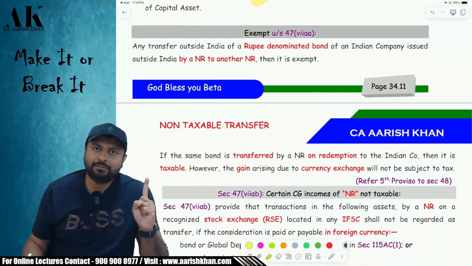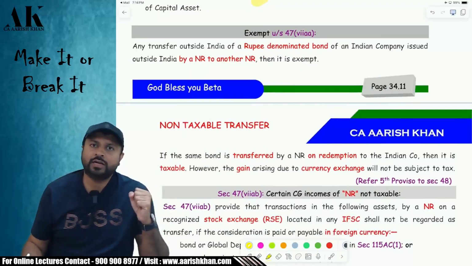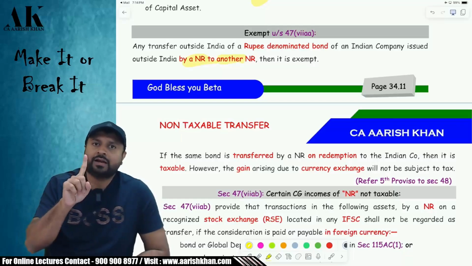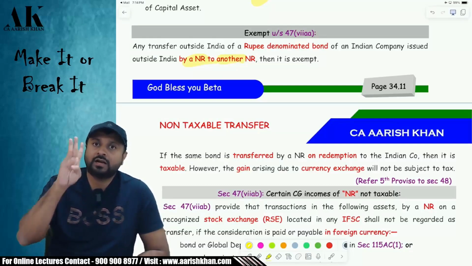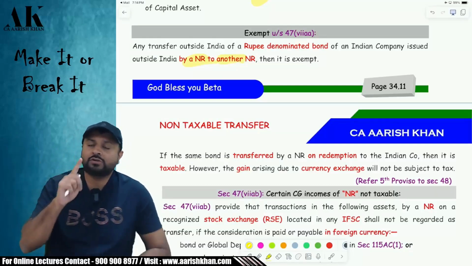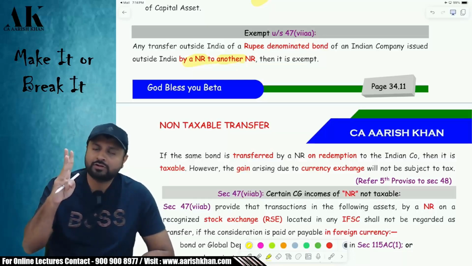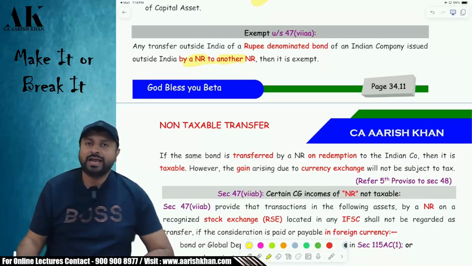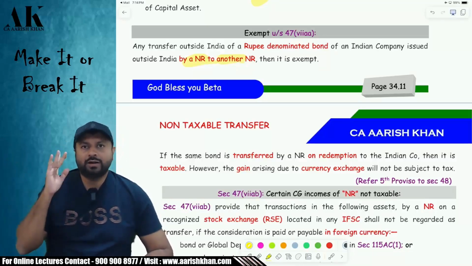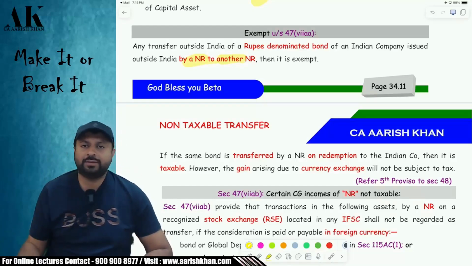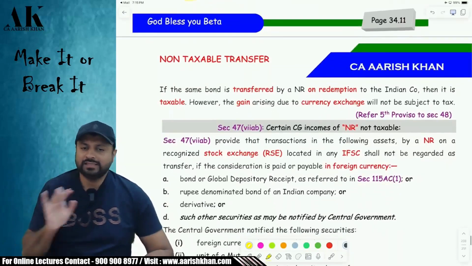If an Indian company is issuing some rupee denominated bonds and one non-resident is transferring the rupee denominated bond of the Indian company to another non-resident outside India, then it is exempt under section 47(7)(a). So NR should transfer to NR, the rupee denominated bond should be transferred, and it should be transferred outside India. It is exempt under income tax law. And there is one more relaxation over here. But what if that NR transfers the rupee denominated bond back to the company on redemption? Then that is not exempt.